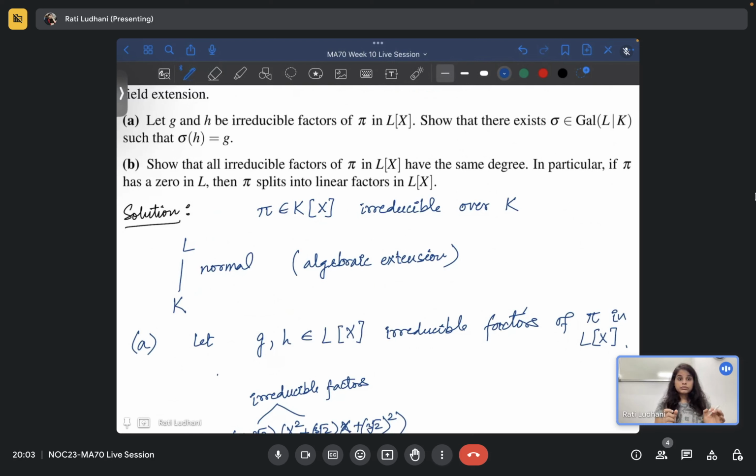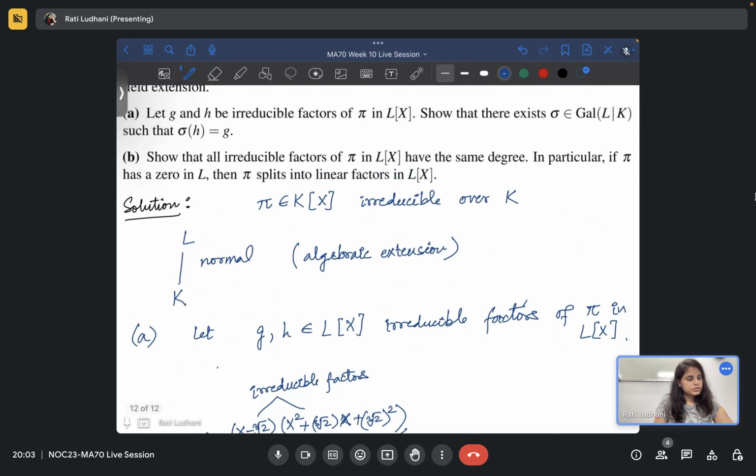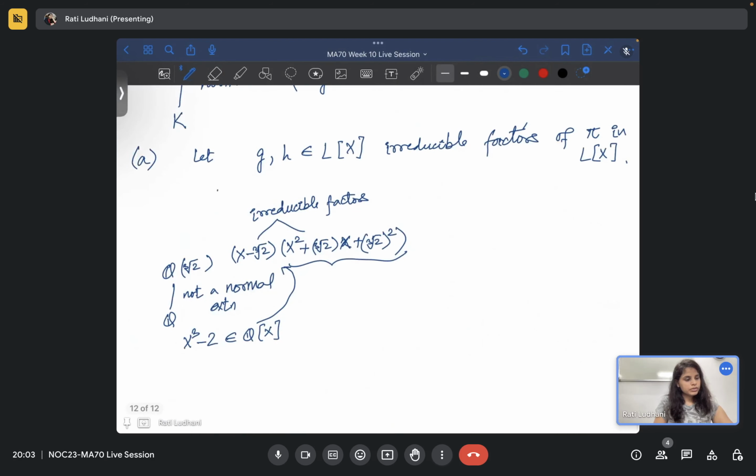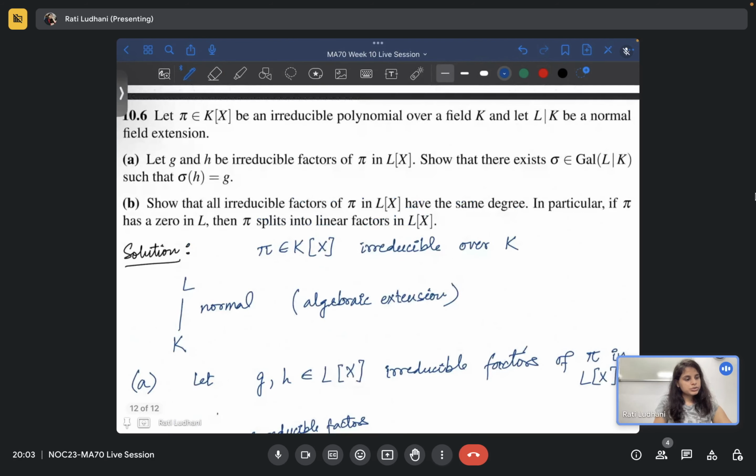the condition is now h is a polynomial, g is a polynomial. You're saying sigma of h is equal to g. What does this mean? So to show, okay, we have to show that there exists some sigma such that sigma of h is equal to g. So how does this happen?